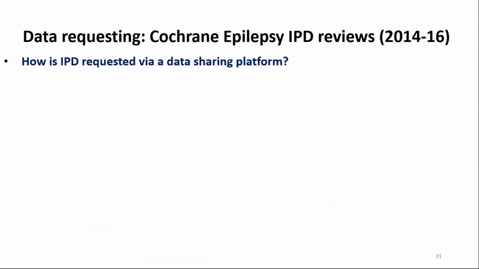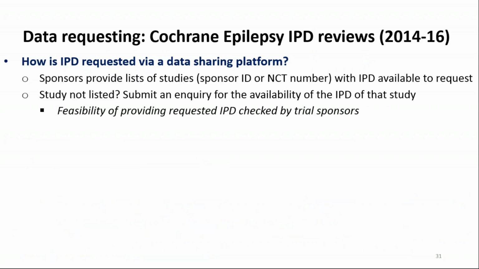So how does one go about requesting IPD via a data sharing platform? Well, the sponsors provide a list of studies which are listed by their sponsor ID or their NCT number, which may be available on clinicaltrials.gov. And those are the studies where the IPD is available to request. However, if the study isn't listed, you can submit an inquiry to check the availability of the IPD for that study. And a feasibility check is done by the trial sponsors to check whether the IPD could feasibly be provided for that study.